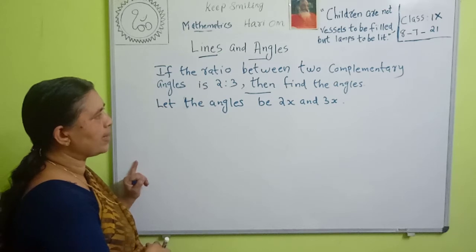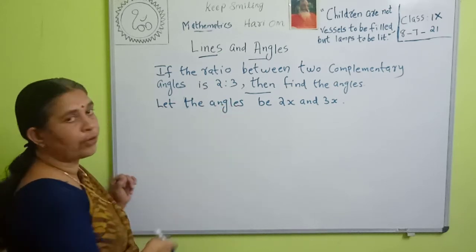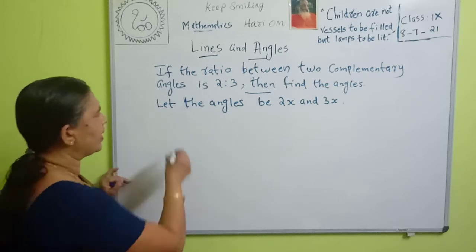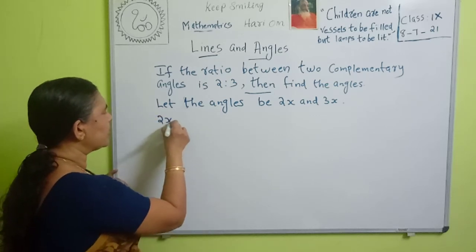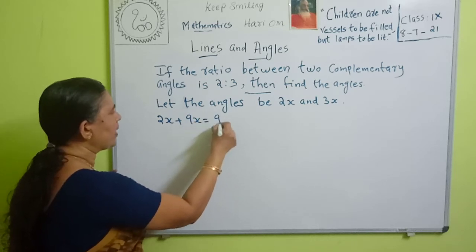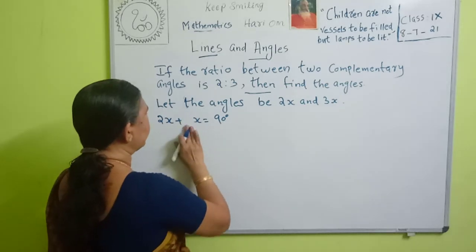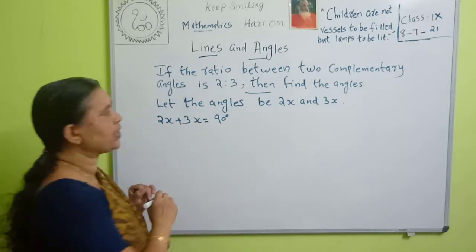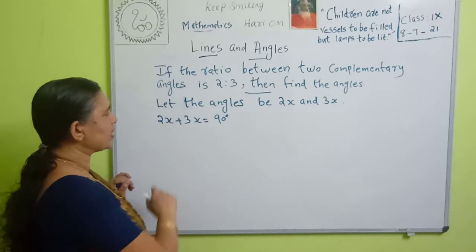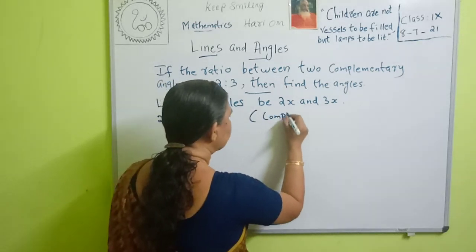Then what is the sum of the angles? If the angles are complementary, the sum is equal to 90 degree. Therefore, 2x plus 3x is 90 degree because they are complementary angles.